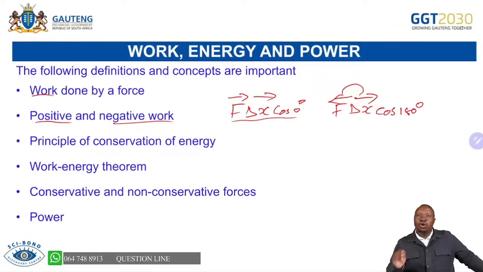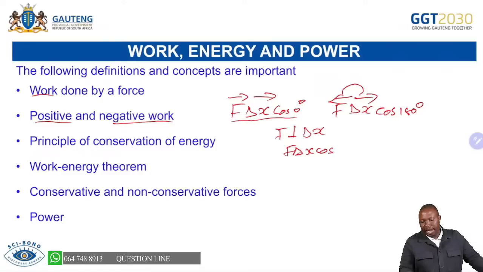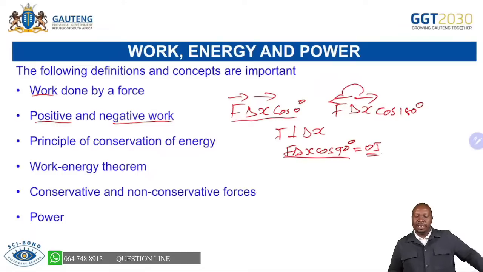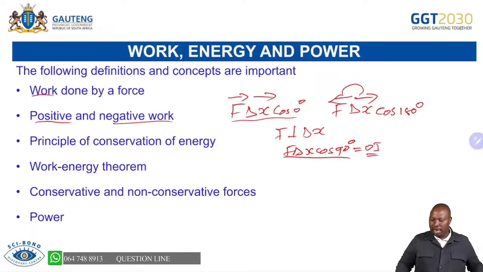And then we say no work is done if the force is perpendicular to the displacement of the object. So in this case, F delta x cos 90, and cos 90 is 0, so 0 joules of work will be done. Please always know that, and then you won't have a problem.